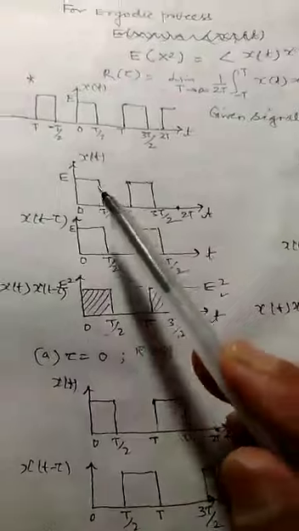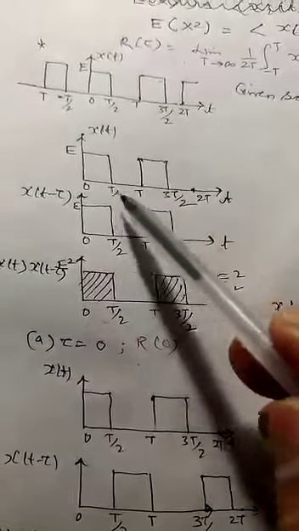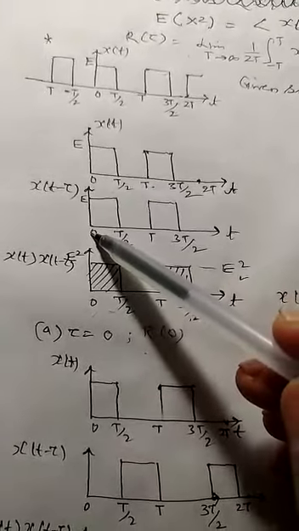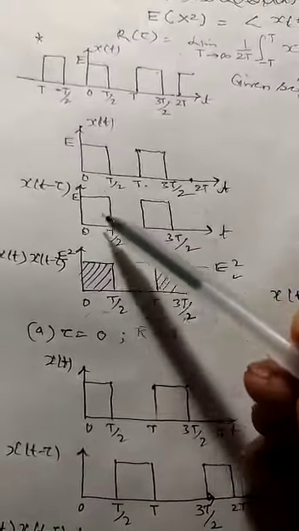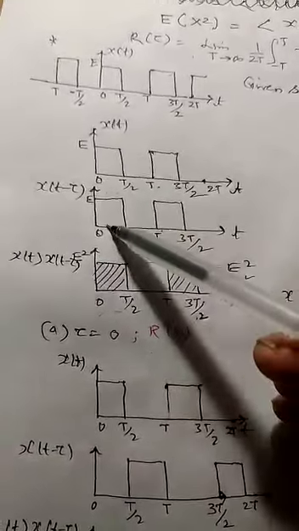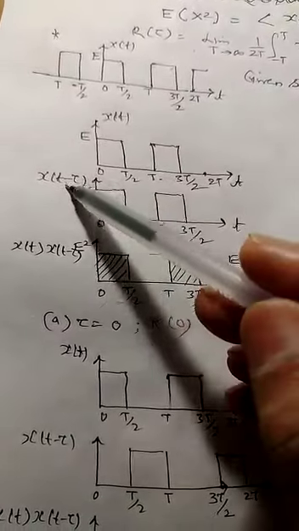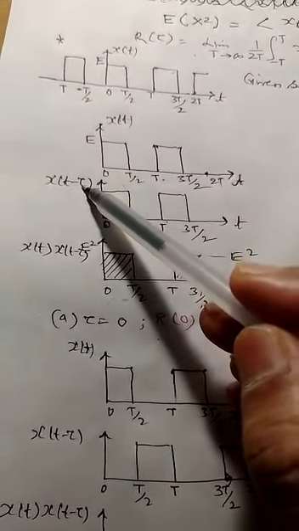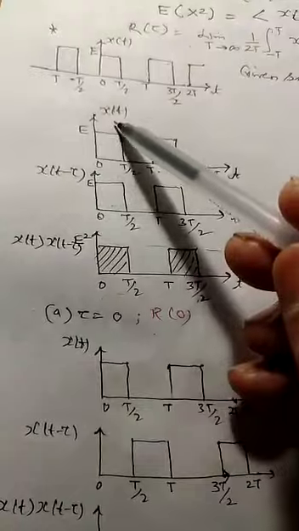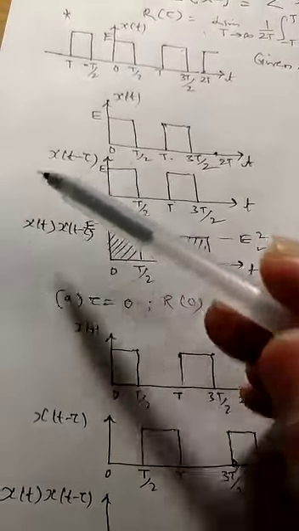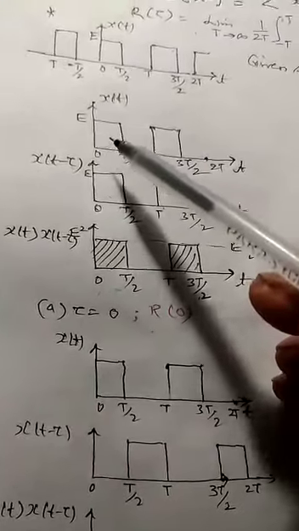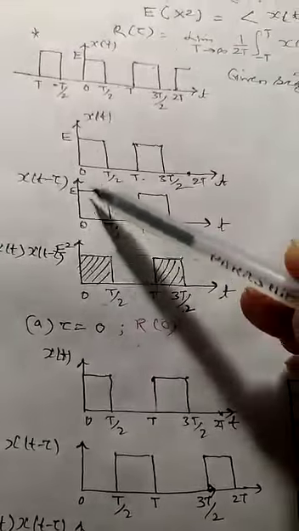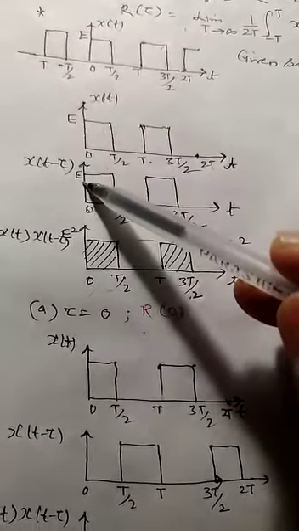What we are doing in this waveform: first we take x of t as it is over two time periods, and then we shift it. So here we have taken x of t minus tau, and we have just copied it. Basically we have not shifted it, but we are treating it as shifted by tau. If tau is equal to 0, then x of t and x of t minus tau are both the same. Now we take the product. Over this time interval, if this and this are multiplied, then magnitude e times magnitude e will be e square.